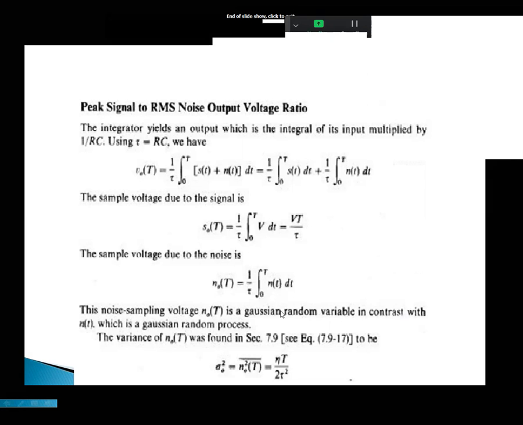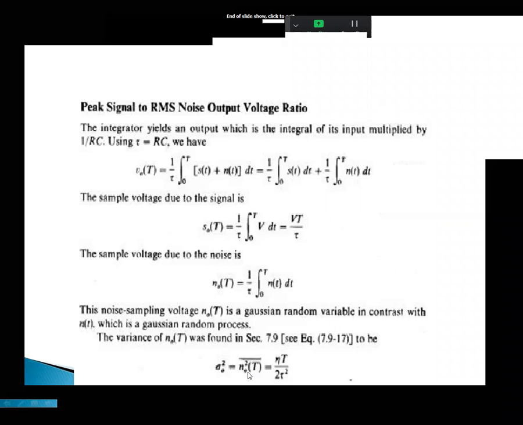When connected to n of t, which is a Gaussian random process, the variance of n of t was found in the previous one as sigma naught square. The Gaussian distribution curve of n naught of t has sigma naught square as its variance. Sigma naught square, the variance of the signal, is equal to n naught of t whole square bar.